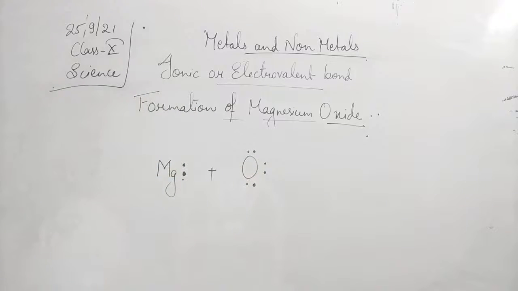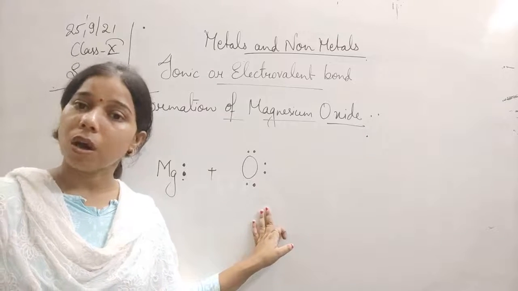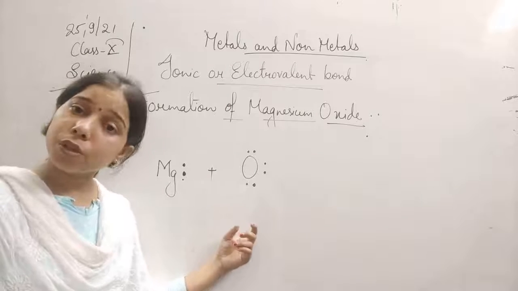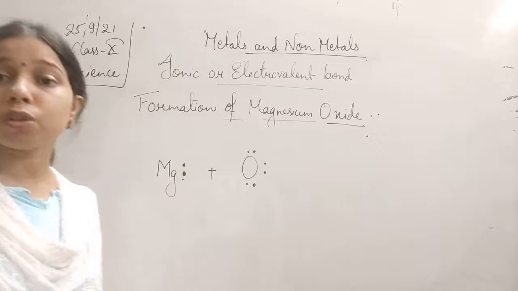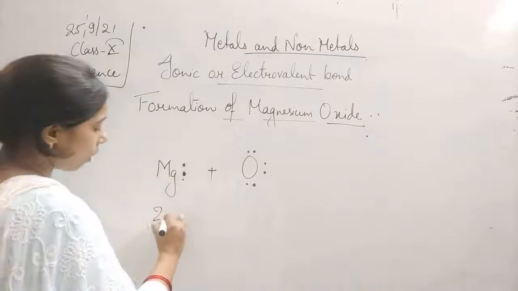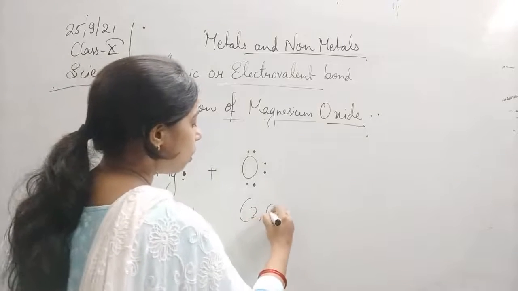Okay, this is the electron dot structure of magnesium. This is the electron dot structure of the oxygen here. So this oxygen needs 2 more electrons to complete its octet, and this magnesium wants to lose the 2 electrons to complete its octet. Okay, so what will happen? Its electronic configuration is 2, 8, 2 and its electronic configuration is 2, 6.